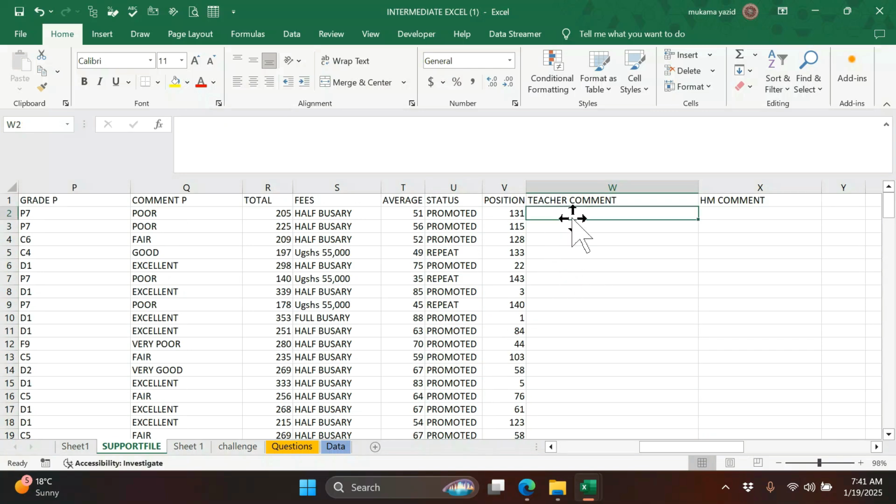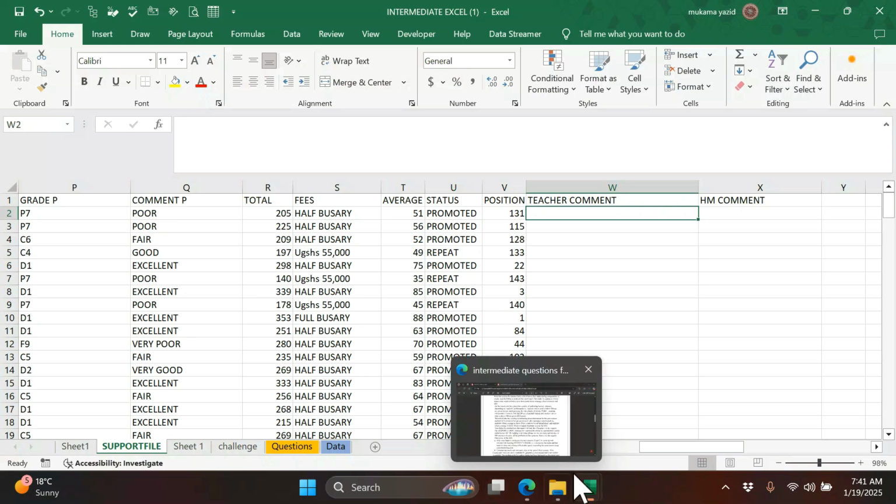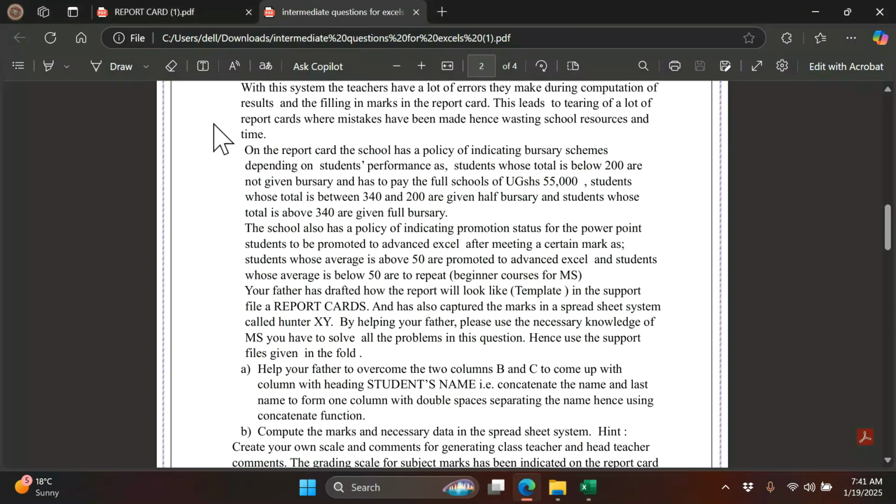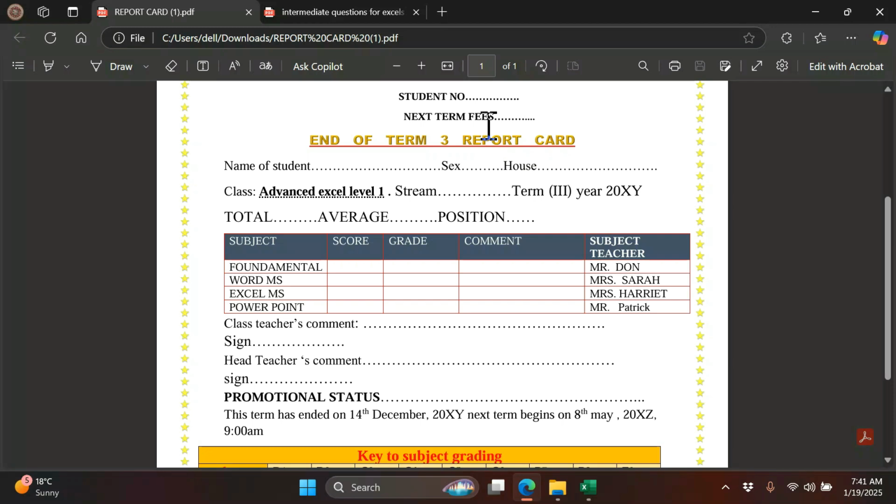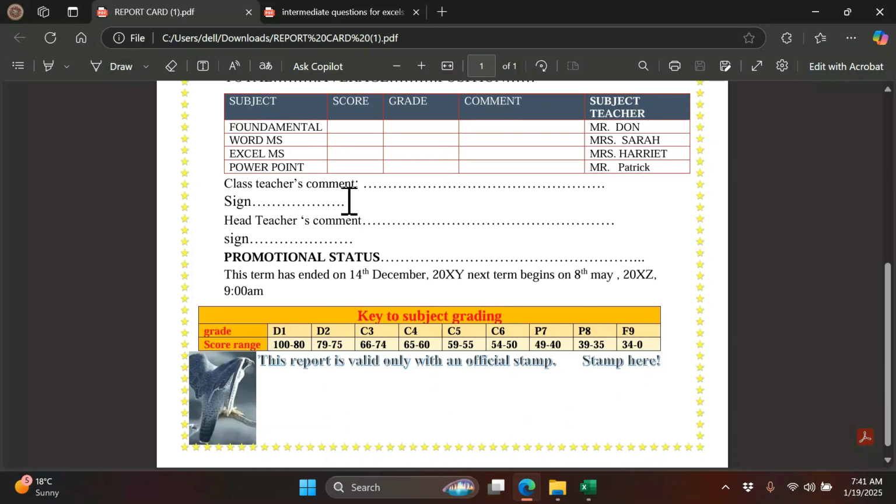Let us go to head teacher's comment. Yes, head teacher's comment, because we have finished this one and this one, so we are remaining with two columns, the head teacher's comment and the class teacher's comment.